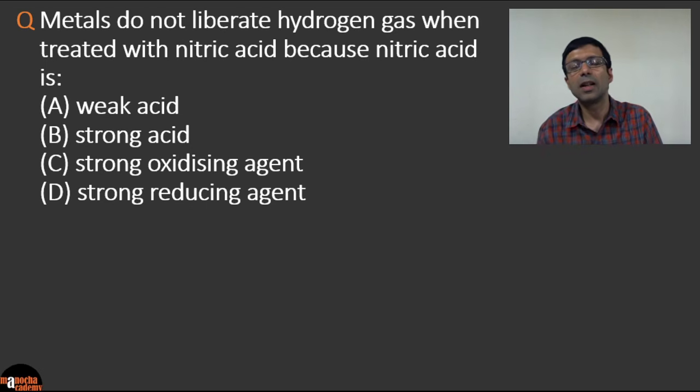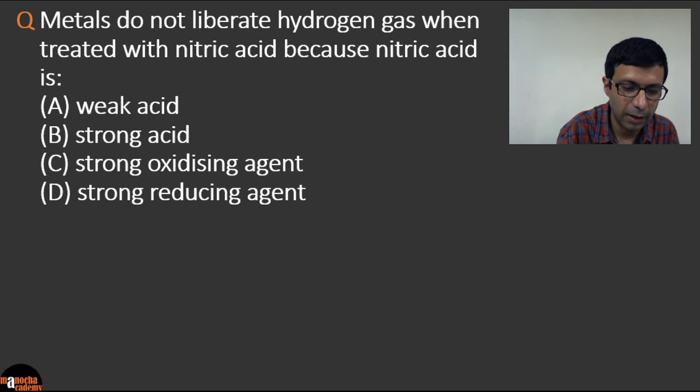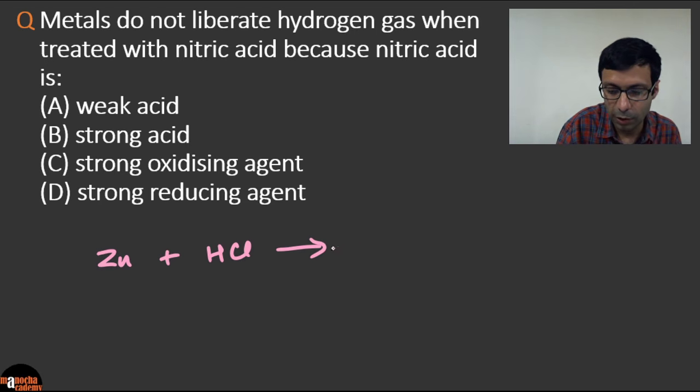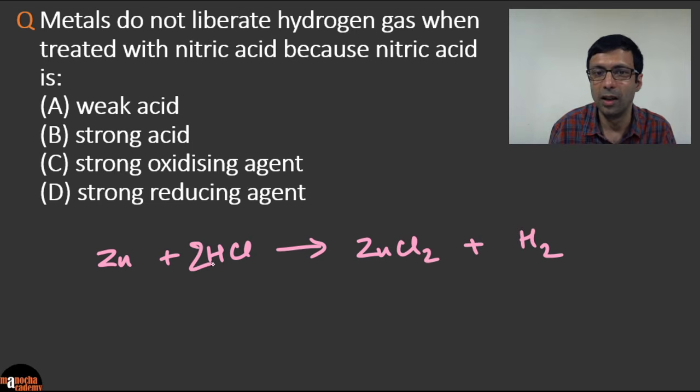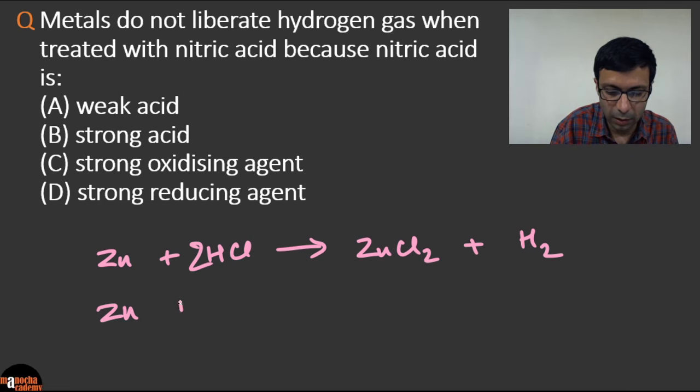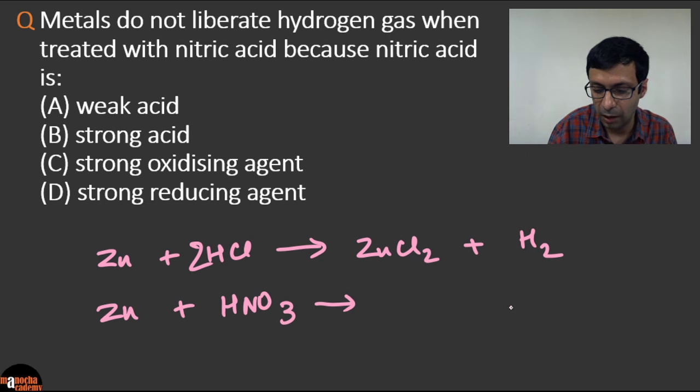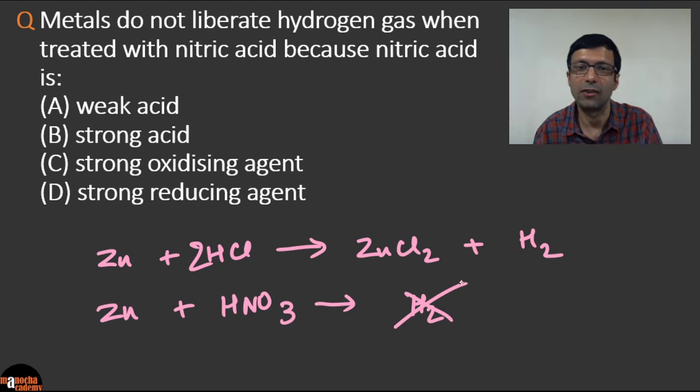So this one is a little tricky question because we know that normally when you react a metal with a dilute acid, what is the normal reaction? It's zinc chloride plus hydrogen, right? And again, don't forget to balance the equation. But when the same metal is reacted with nitric acid, hydrogen is not produced. So usually hydrogen gas is liberated, but not with nitric acid.